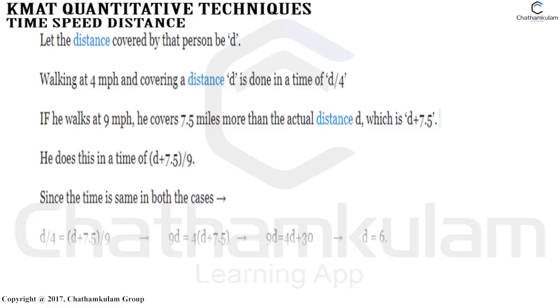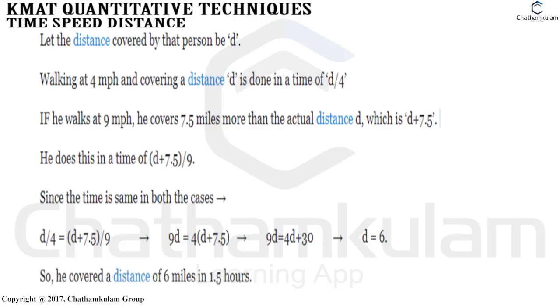If he walks at 9 miles per hour, he covers 7.5 miles more than the actual distance d, which is d plus 7.5. He does this in a time of d plus 7.5 divided by 9. Since the time is same in both the cases, that is d by 4 is equal to d plus 7.5 divided by 9. That is 9d is equal to 4 into d plus 7.5. So that is equal to 9d, that is equal to 4d plus 13. So d is equal to 6. So he covered a distance of 6 miles in 1.5 hours.